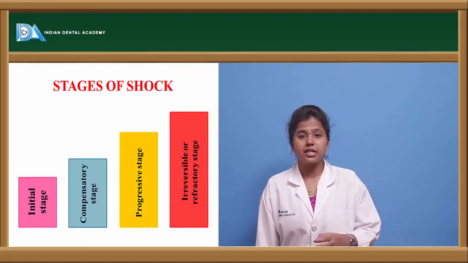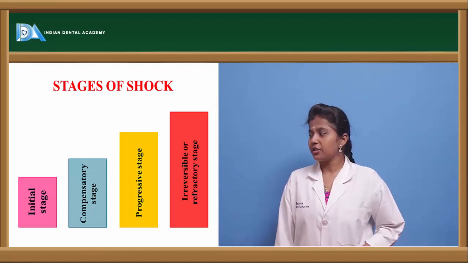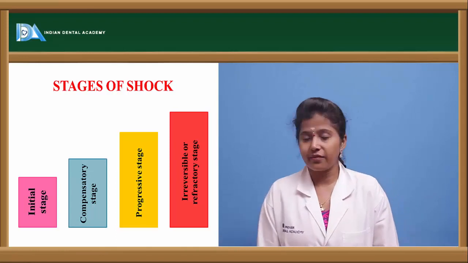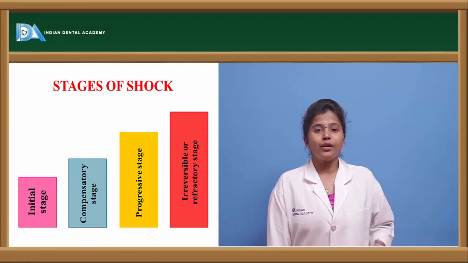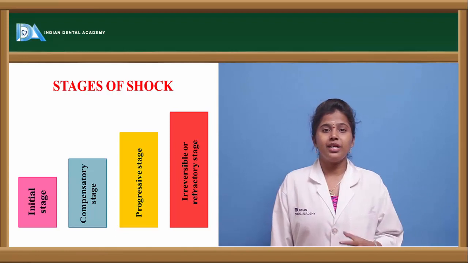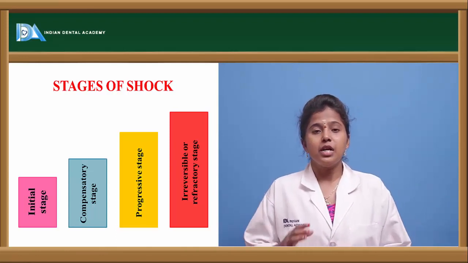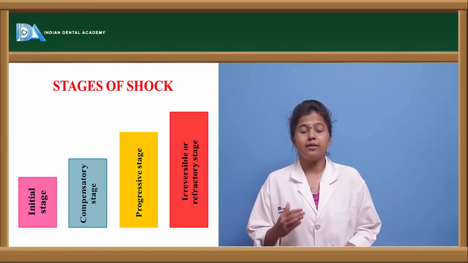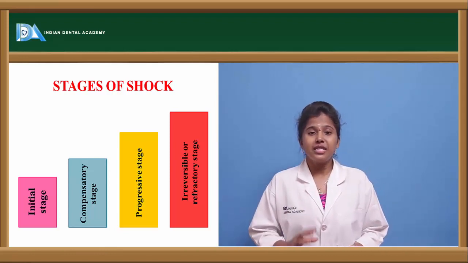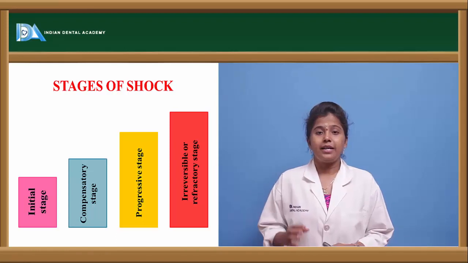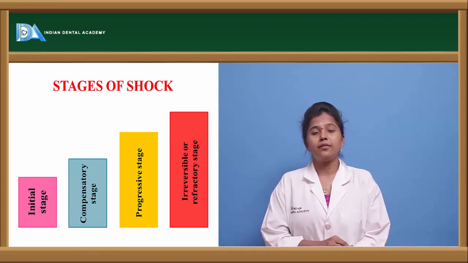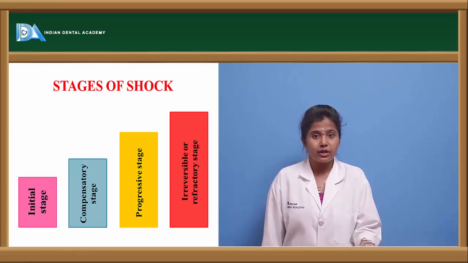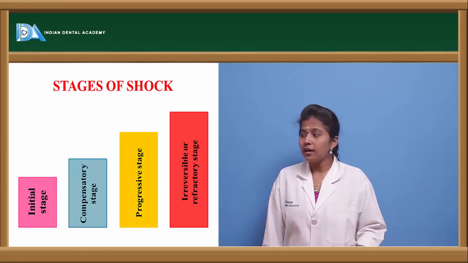So there are various stages of shock. One is the initial stage, compensatory stage, progressive stage, and irreversible or refractory stage. So how are these stages differentiated? In the initial stage, what happens? When aerobic respiration is shifted to anaerobic respiration, the cell becomes impaired. This stage is reversible. If proper oxygen is given to that person, then this stage can be reversed.